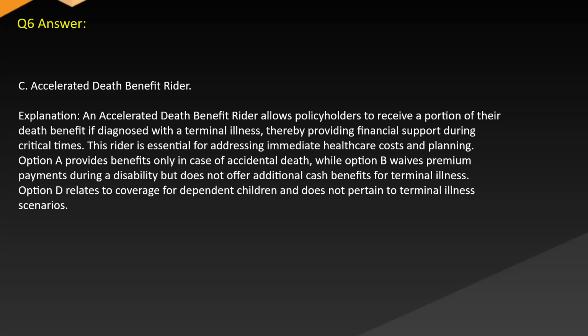Option A provides benefits only in case of accidental death, while Option B waives premium payments during a disability but does not offer additional cash benefits for terminal illness. Option D relates to coverage for dependent children and does not pertain to terminal illness scenarios.